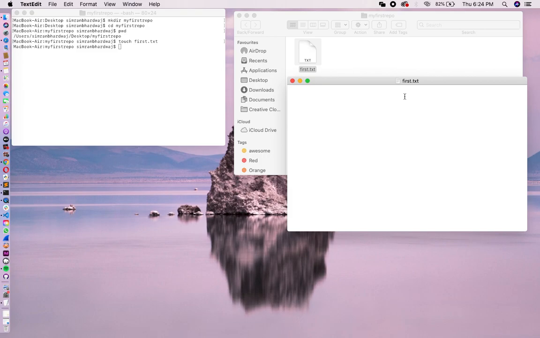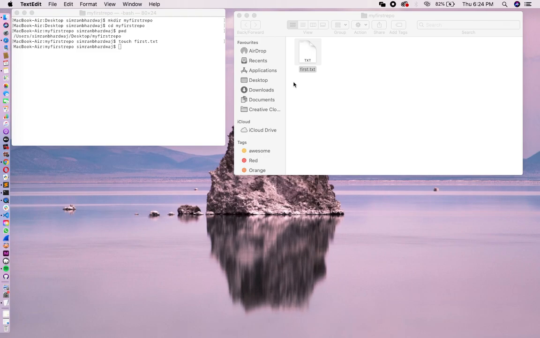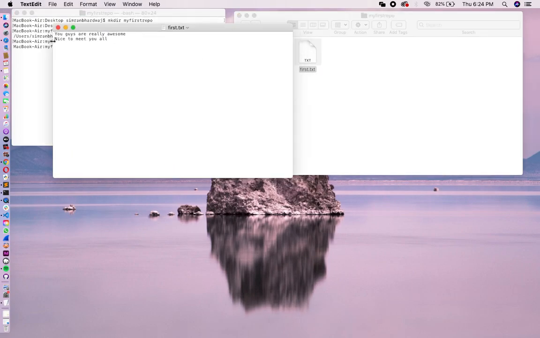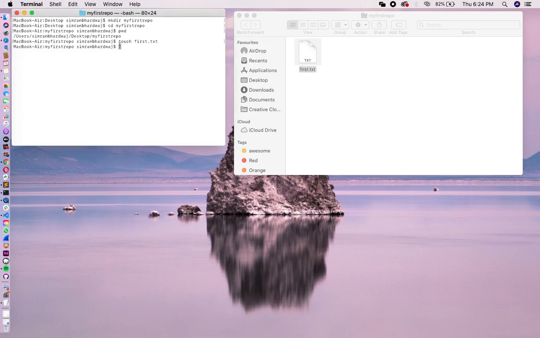And right now I'm going to type, you guys are really awesome, nice to meet you all. Okay, so this is just some random text that I have typed. You just save it. Okay, I have saved it. As you can see, the text has been saved in my first.txt file.